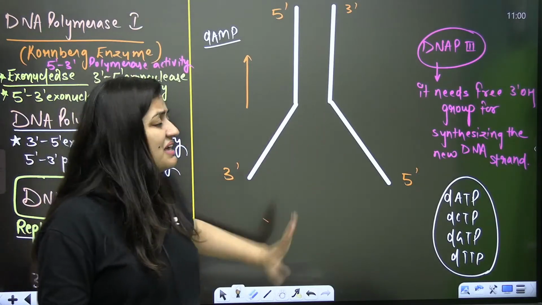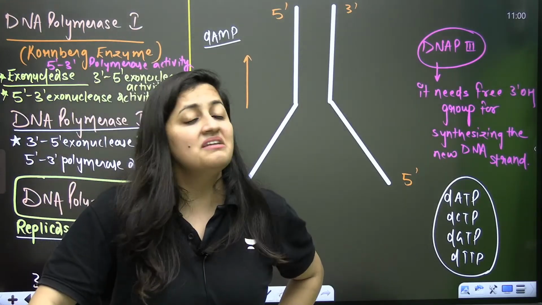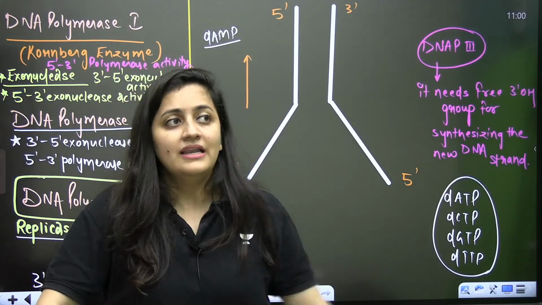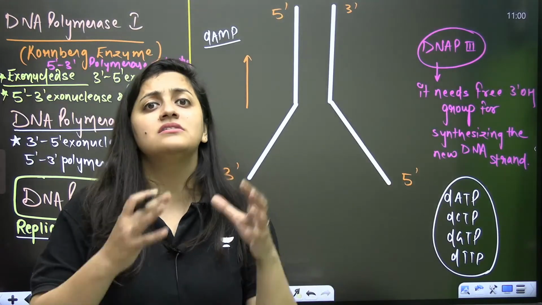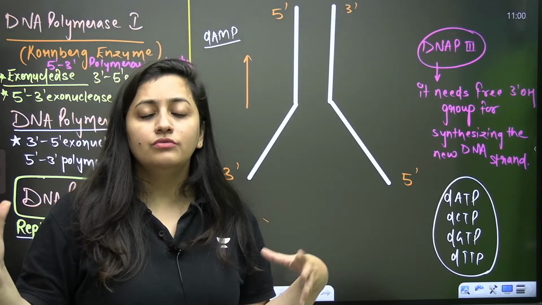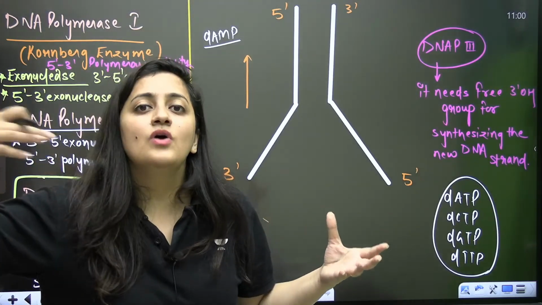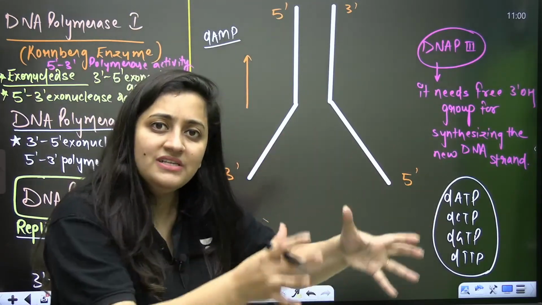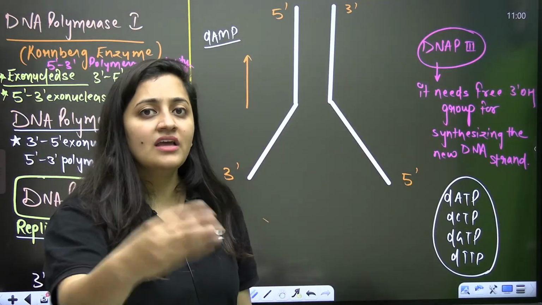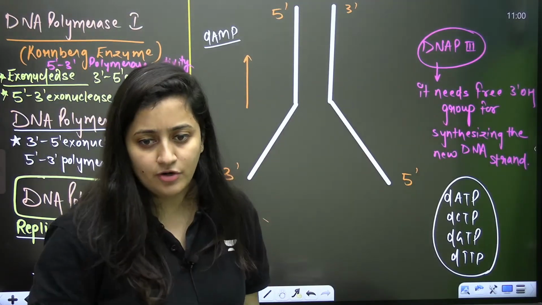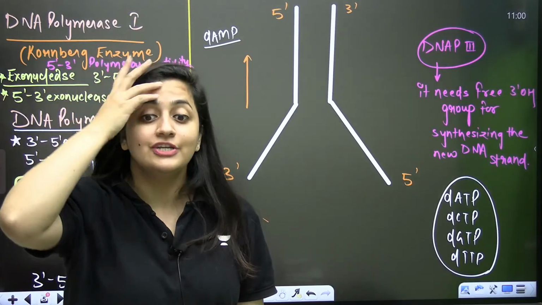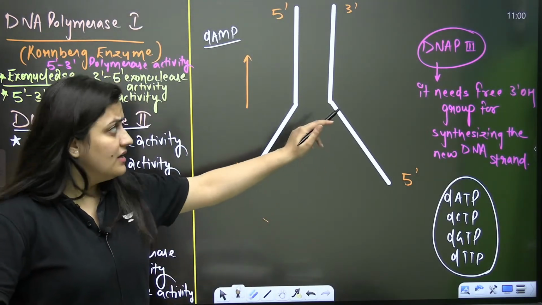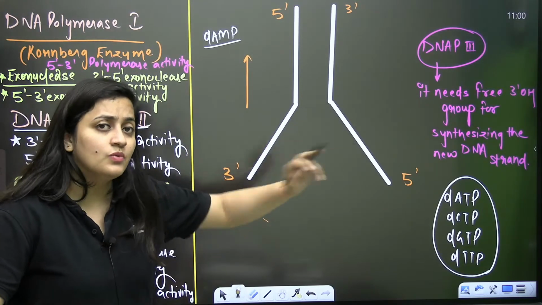The DNA strand is open, but still it cannot start the polymerization by its own. It cannot start a new strand synthesis by its own. It needs the free 3' group. Let's say you are cooking something, and you don't know how to start. But if your mom is guiding you and telling you, I have done everything, you just have to put the salt and then stir it for a while, then you are functional in that way. Same is the case with the DNA polymerase. So this DNA polymerase 3 can synthesize a DNA strand, but only when it sees a free 3-OH group.